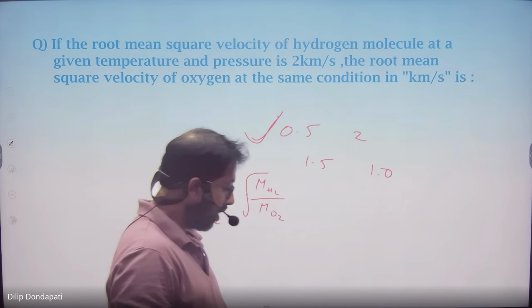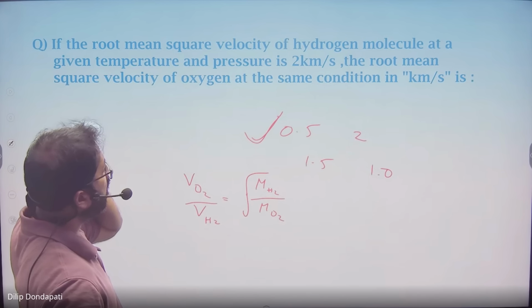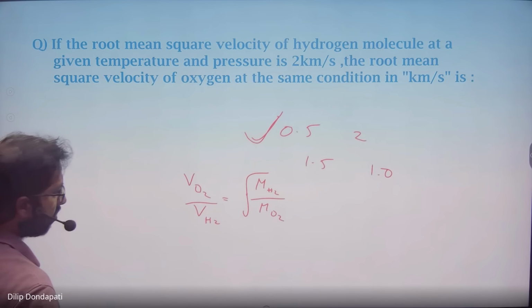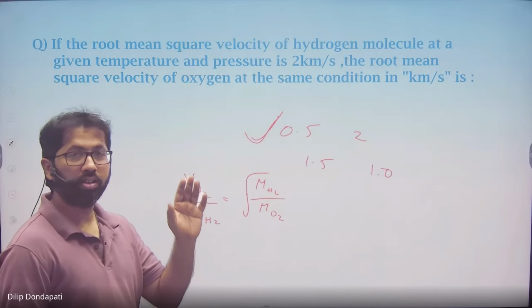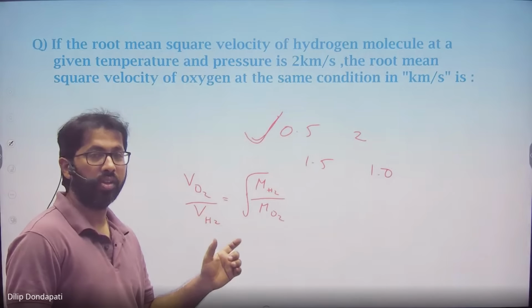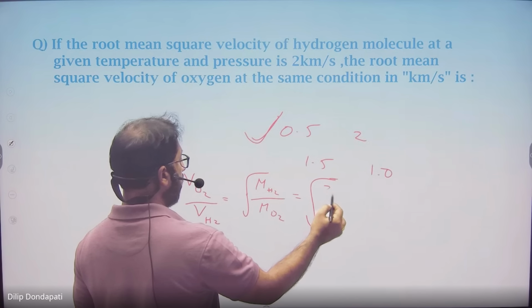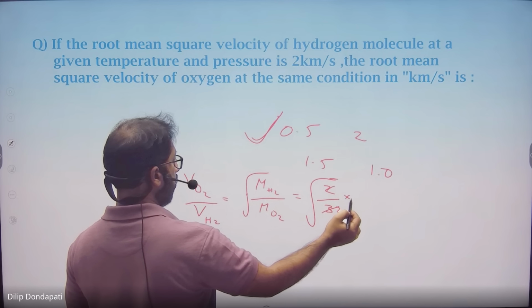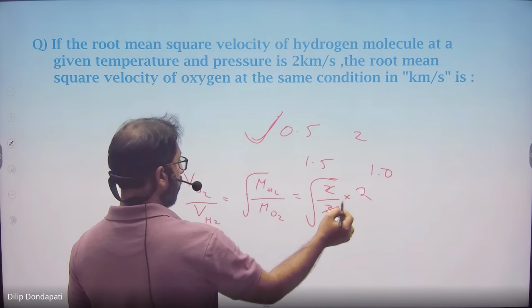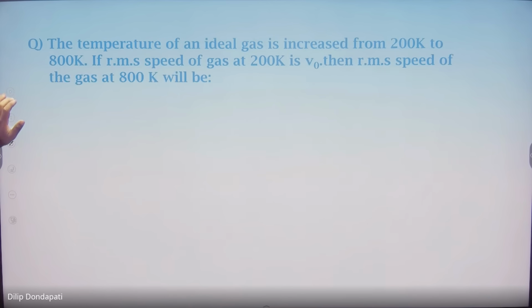So calculate. The mass of hydrogen is 2, right? Sir, H2 we have to take. H2 only we should take. Whenever it says oxygen, take O2, and hydrogen means hydrogen H2. So it is 2 by 32, under root, so 1 by 4, 1 by 2, 0.5. Next. Let's go.